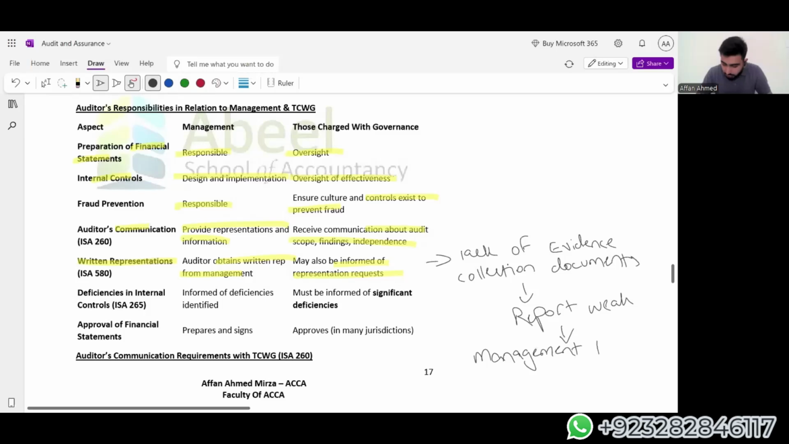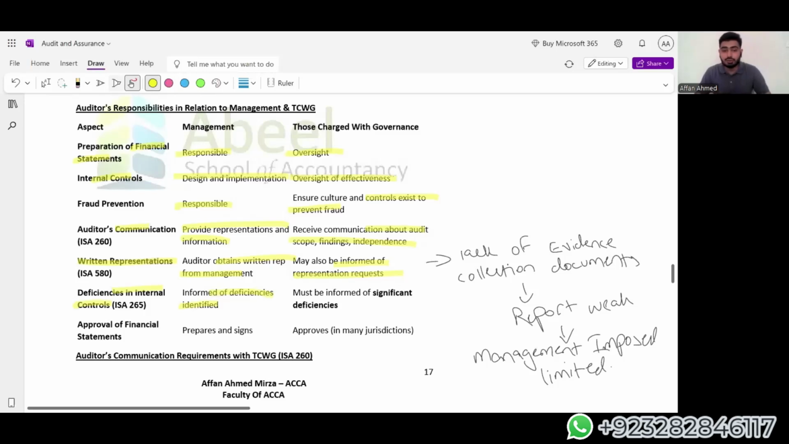imposed limitations, due to which I was not able to extract the audit evidence and give you a true and fair opinion. So this will be an area where, if you're not giving representation and not maintaining communication, this can happen in severe cases. Okay. Then moving on, deficiencies in internal control. The management should be made aware of deficiencies identified.